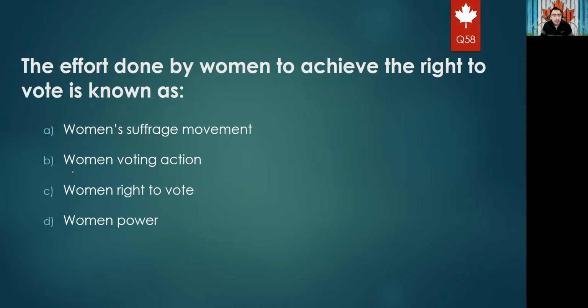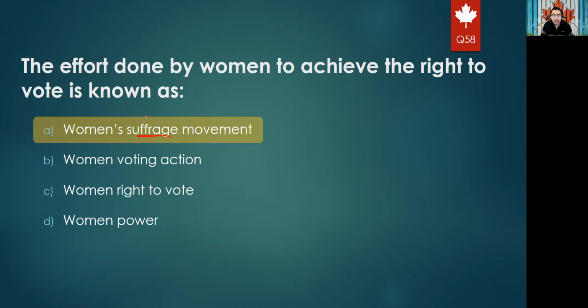Okay. Next question: the effort made by women to achieve the right to vote is known as women's suffrage movement, women's voting action, women's right to vote, or women's power. It is women's suffrage movement. This was actually led by Stowe, who was also the first doctor, the first woman to practice medicine, right? Which province was the first to give women the right to vote in elections? So it was Manitoba, New Brunswick, British Columbia, or Quebec. Yeah, we know that Manitoba was the first province to give women the right to vote in elections.